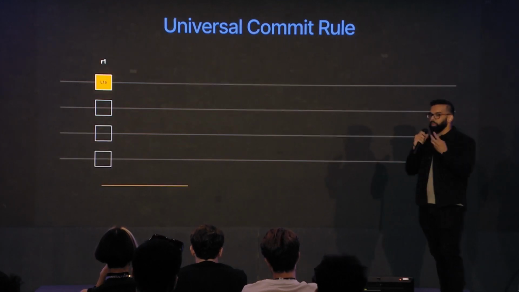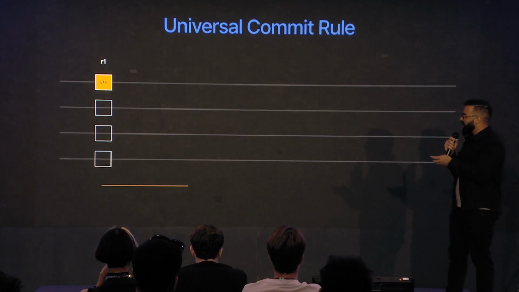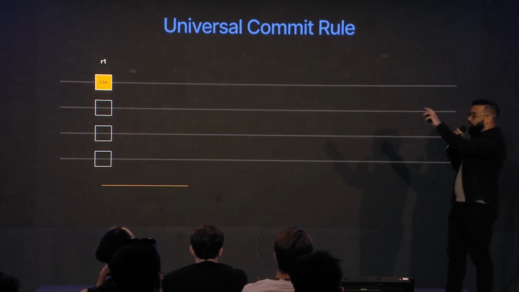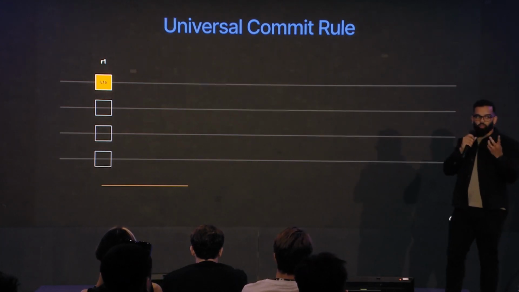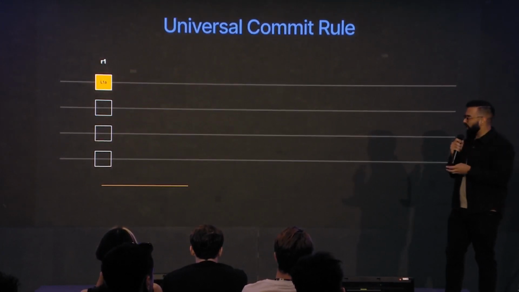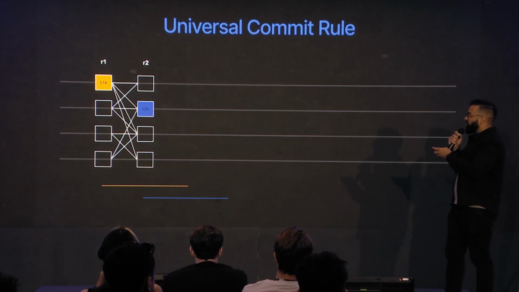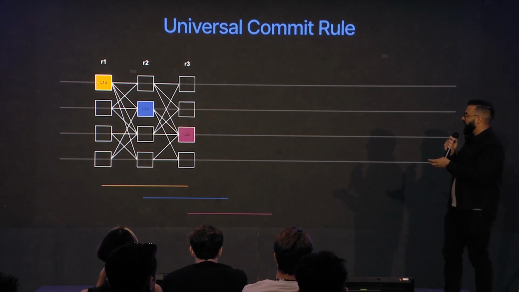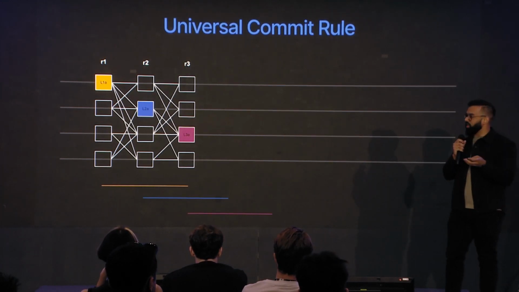So what we've seen is we make commit decisions from a leader. In the previous examples, you've seen every wave we elect 1 leader. But what if instead of waiting 3 rounds to elect a leader at the end of a wave, what if we started a wave from round 2 as well? And then from round 3 as well? This is what we call pipelining.